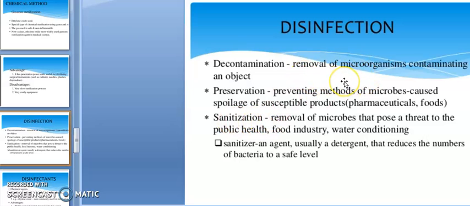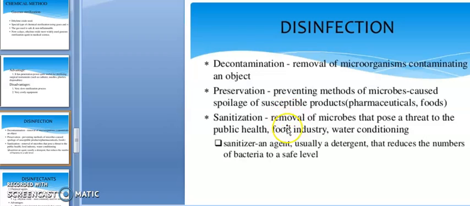Sanitization is the removal of microbes that pose a threat to public health, in the food industry and water conditioning.